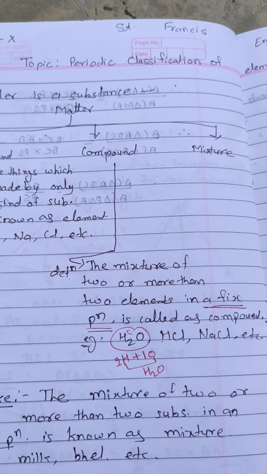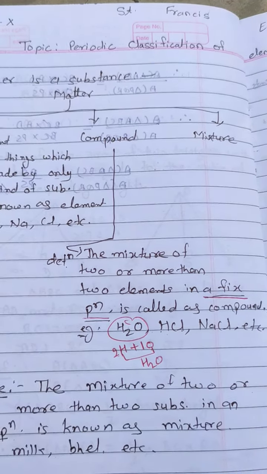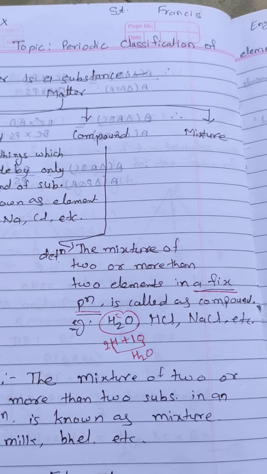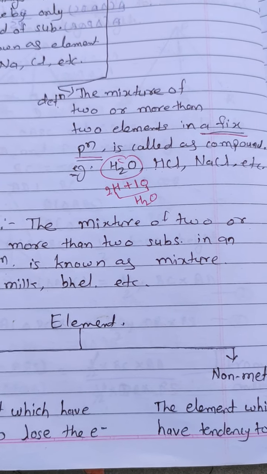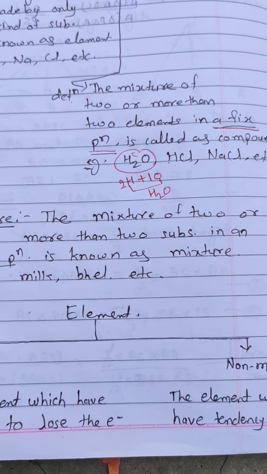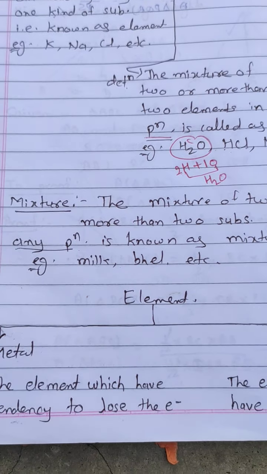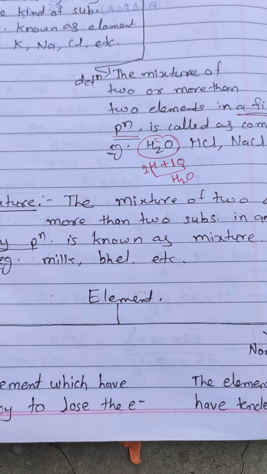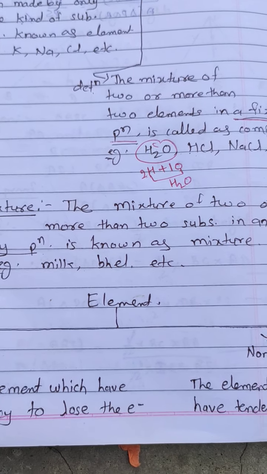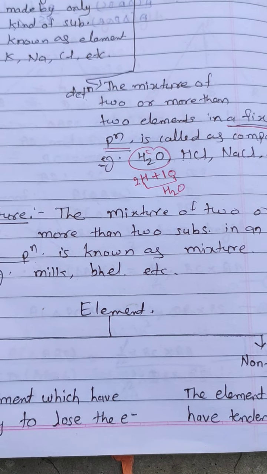And the third one is mixture. Its definition is very easy. Mixture is just a mixture: the mixture of 2 or more than 2 substances or compounds in any proportion. Its proportion is not fixed, so it is known as a mixture. For example, milk, bhel, etc.